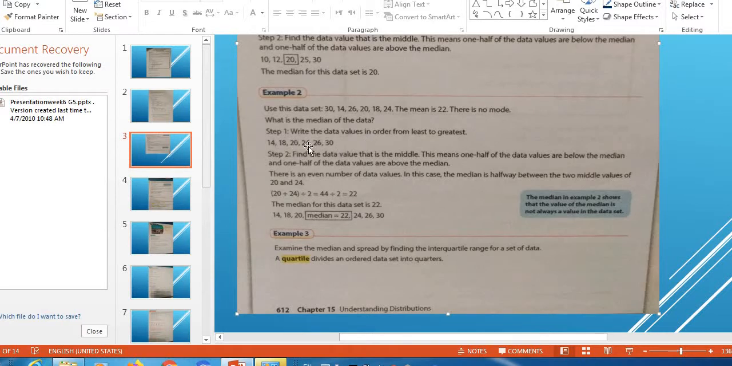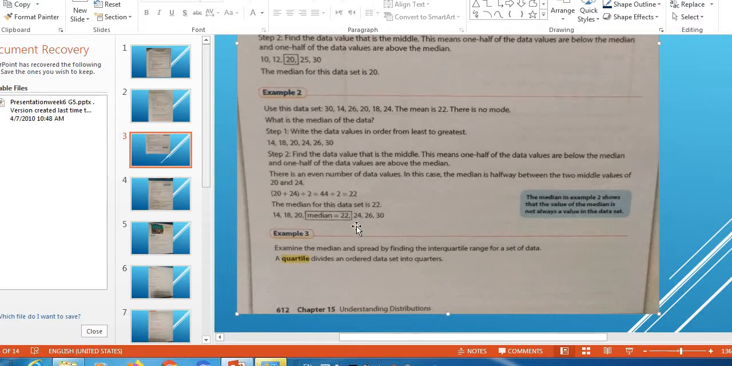I just take the two middle values, 20 and 24, and add them. The result of the addition, I divide by 2. So 44 divided by 2 is 22. So the median for this data set is 22. So 14, 18, 20, and the median here is 22 that I have calculated now.